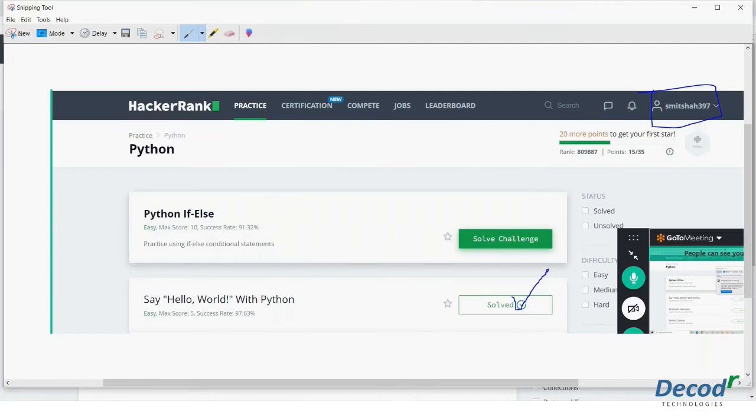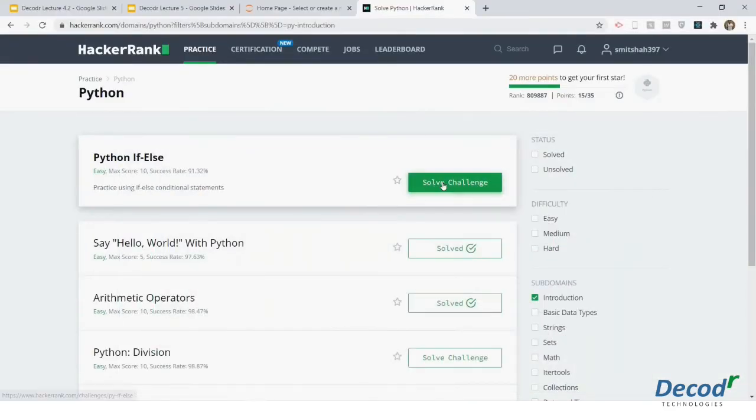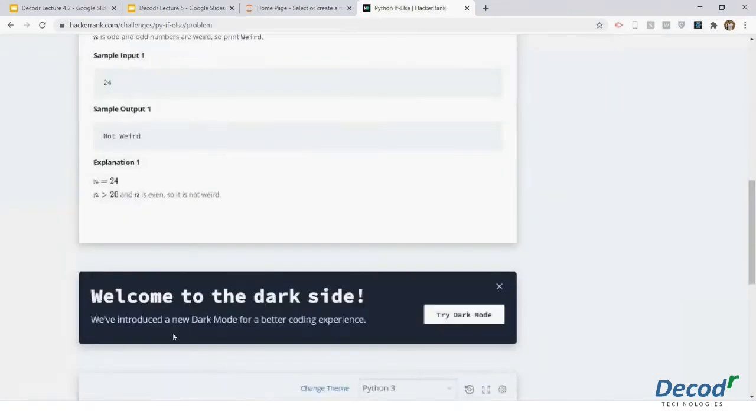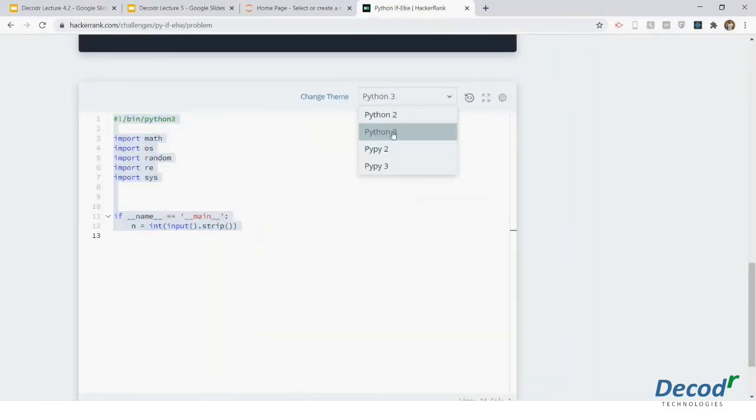What to select, Python 2 or Python 3? Over here, if you come over here, select Python 3. Why not Python 2? Because in Python version 2, there are some functions that were not present in Python version 3, which is the latest version. There are new functions that you can use. So over here, just click on Python 3.